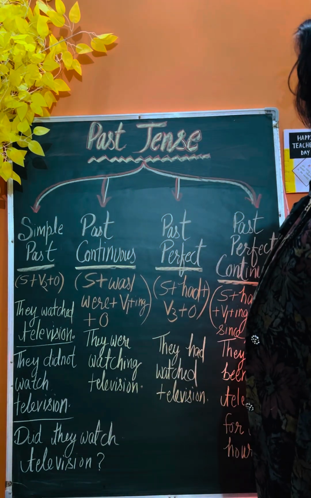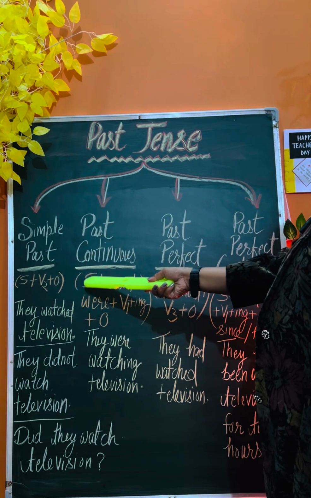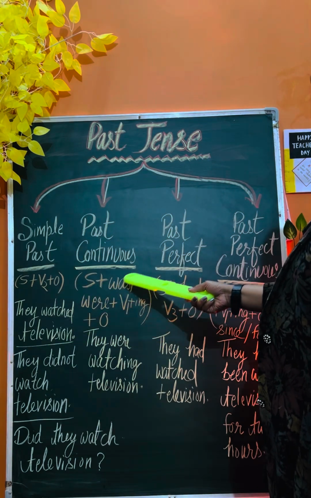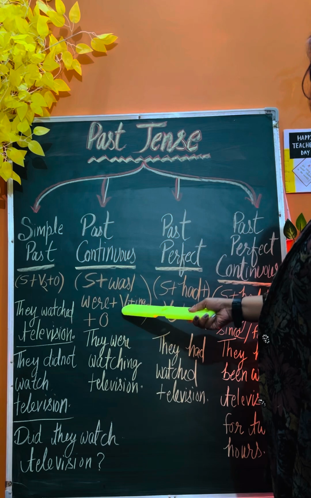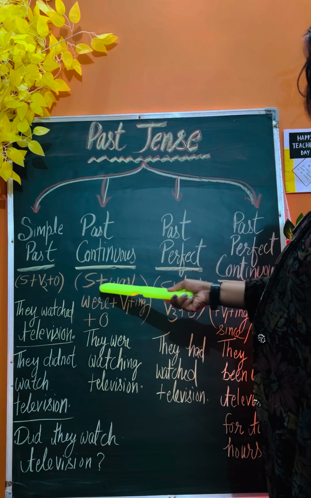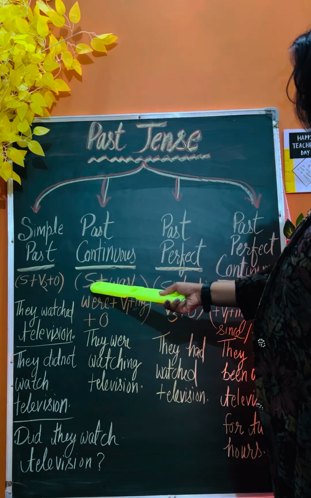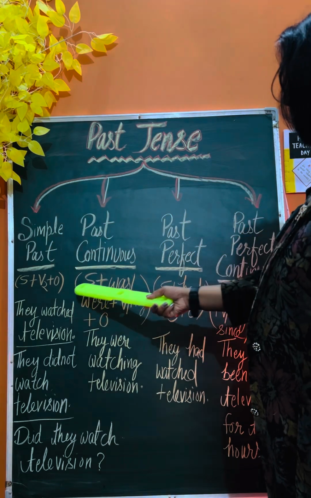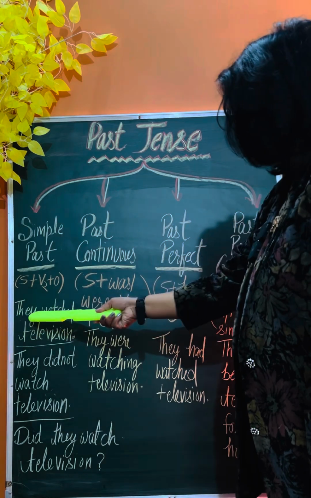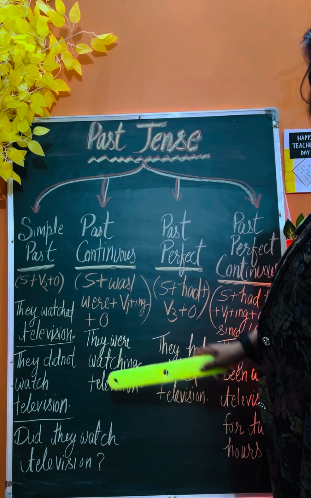Like this. Let's switch to the past continuous. In that, the formation of the sentence will be like this: subject plus was or were plus V1 plus ing plus object. Why are was and were both written? Because if the subject is singular, then was is required, and if the subject is plural, then were is required, right? Likewise, in your example, the subject was they, so they were watching television.